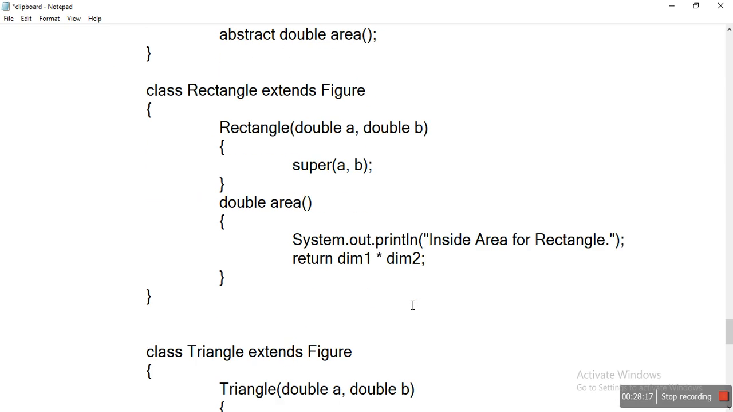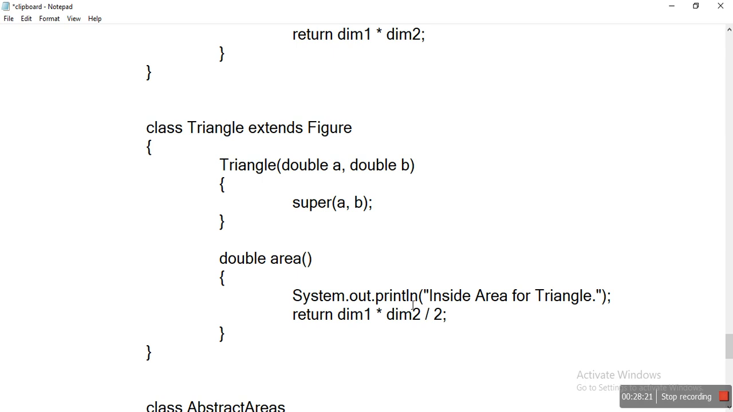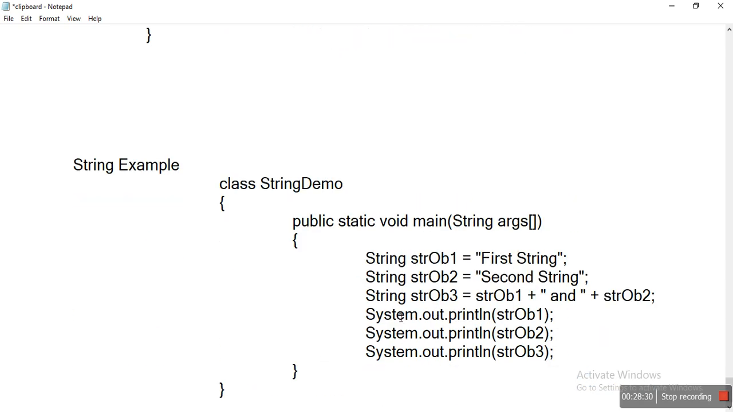This example shows how to use abstract classes and abstract methods and how to implement them. Now we'll discuss the next topic, that is string.